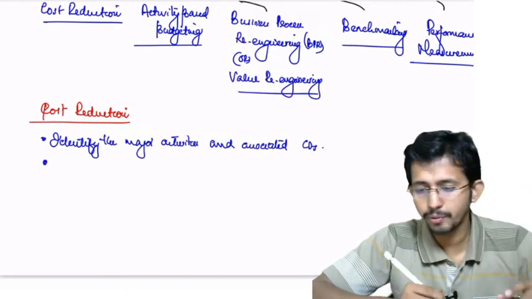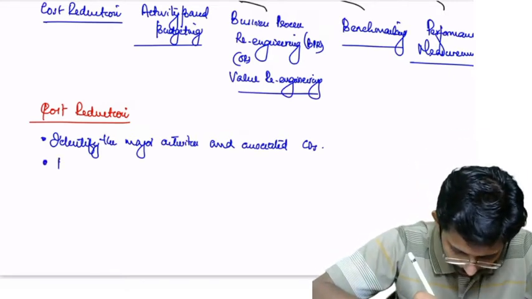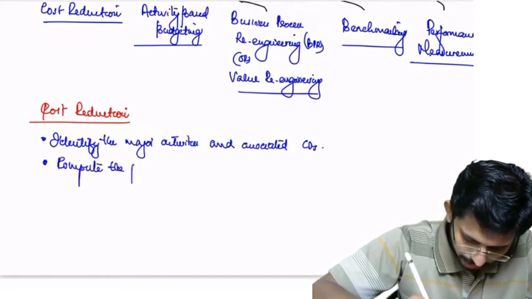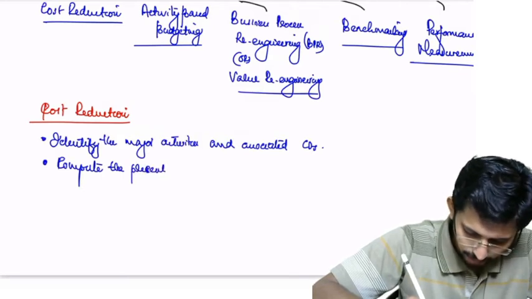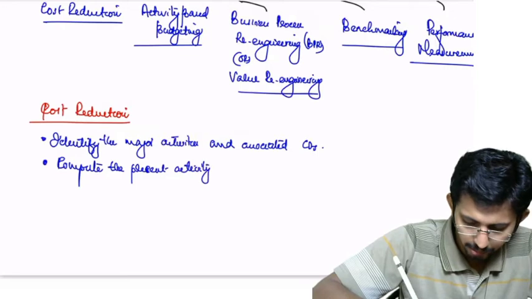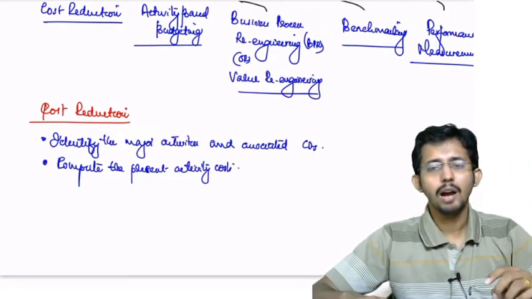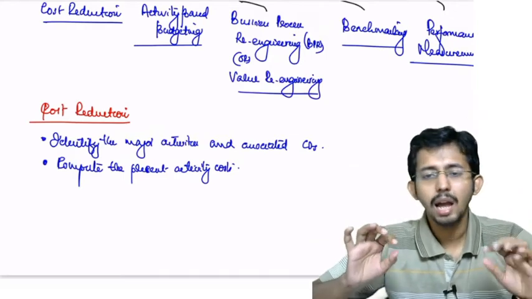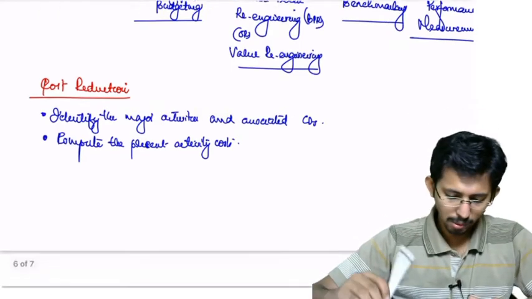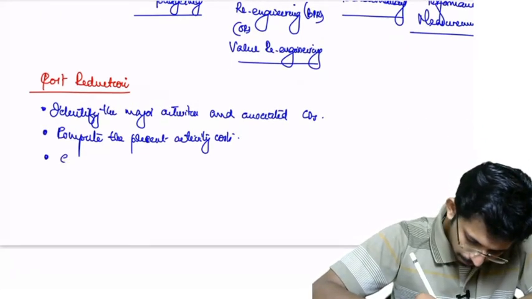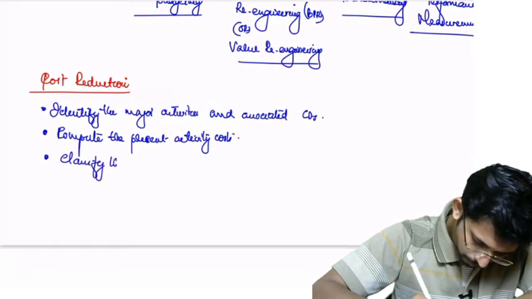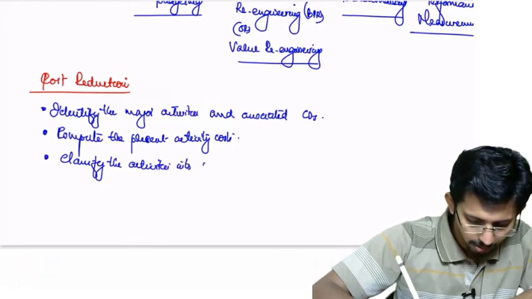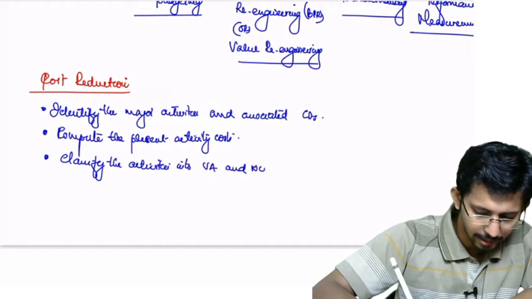Then find out or compute the present activity cost. After identifying the major activities and the associated cost drivers, you will have to compute the present activity cost. Then classify the activities into VA and NVA.